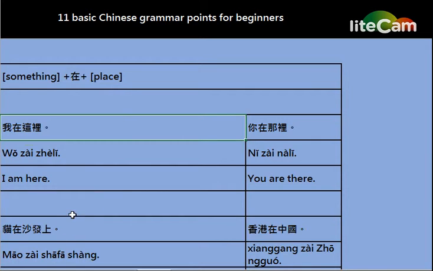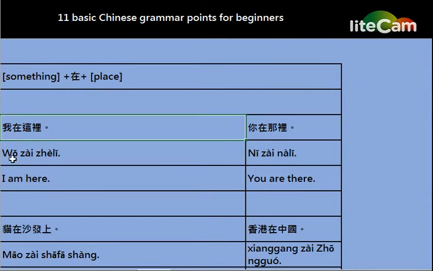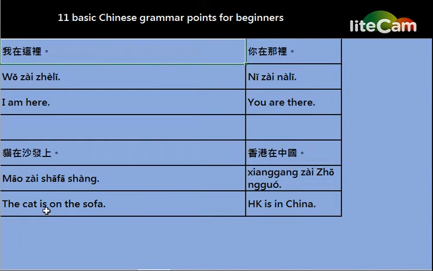And for the next example, 猫在沙发上. The cat is on the sofa. Here the cat is something. Cat, it means 猫 is something. 在 means is.